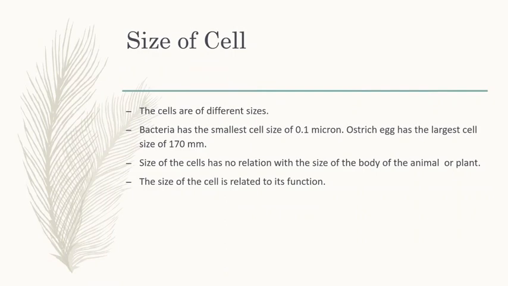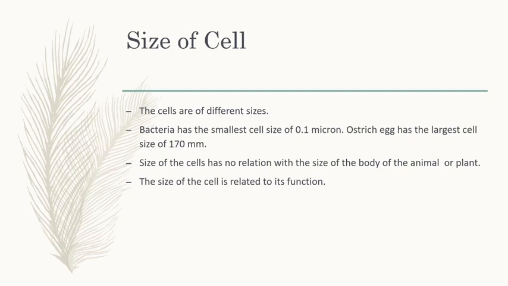The next topic is size of cell. We already discussed cells are of different shape. Same as that, cells are of different size.